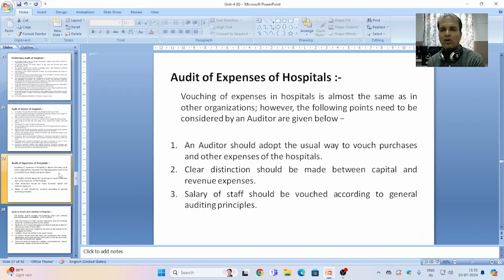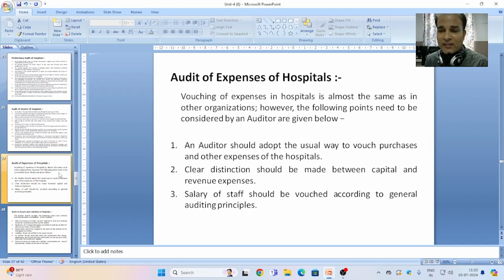Now, audit of expenses of hospitals. Vouching of expenses in hospital is almost the same as in other organizations. However, some points should be considered by the auditor as given. An auditor should adopt the usual way to vouch purchase and other expenses of the hospitals. Means all the purchases should be verified with the help of cash book and bank book, and proper authorization should be checked by the auditor.